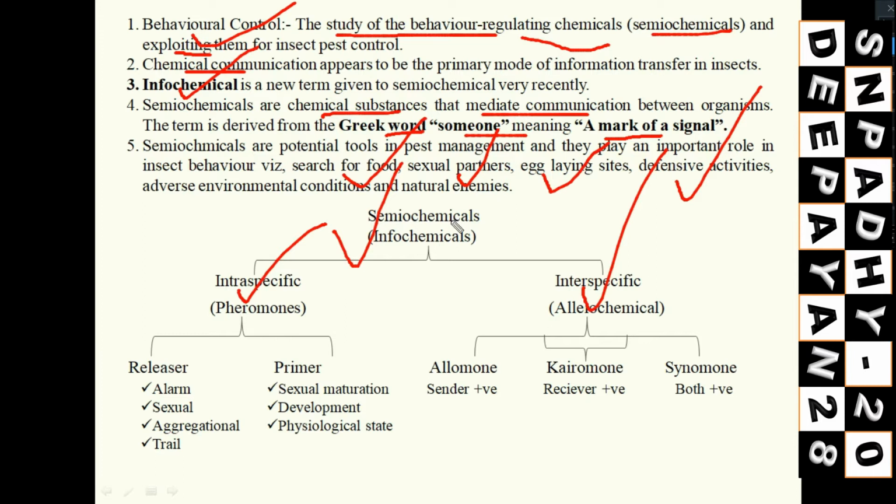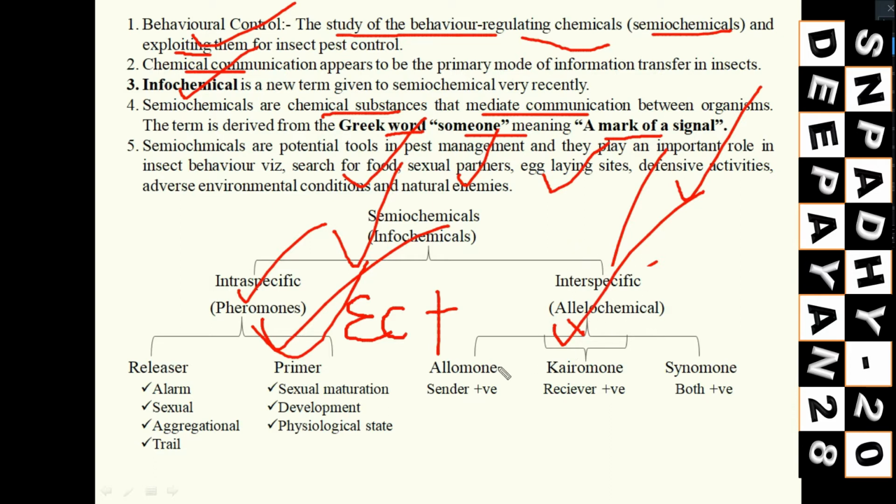So semiochemicals which mediate communication within the same species are pheromones, and those between two different species are allelochemicals. Okay, so these are the two: pheromone and allelochemical. Pheromone is also known as ectohormone. Why? I will tell you. Pheromones are again divided into two types, releaser and primer. What are these? Again, I will tell you.